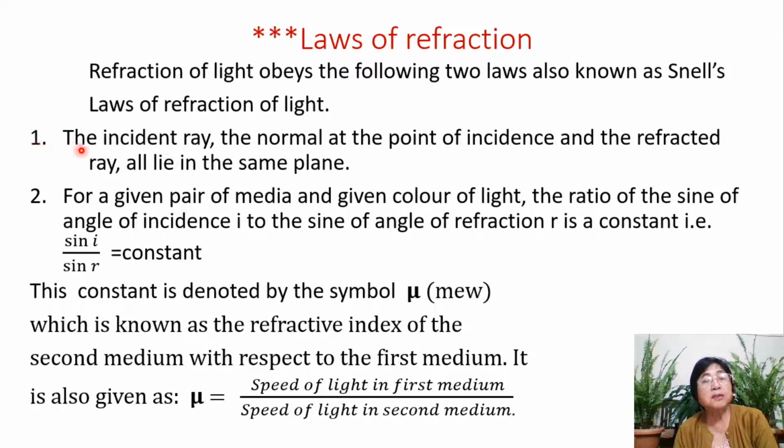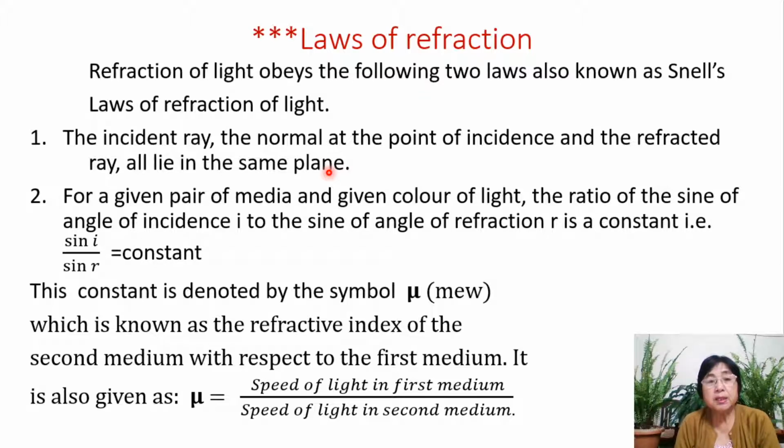Law number 1. The incident ray, the normal at the point of incidence, and the refracted ray all lie in the same plane. Remember, for the normal we usually call it in full the normal at the point of incidence. So the normal at the point of incidence and the refracted ray all lie in the same plane. How do we explain it?